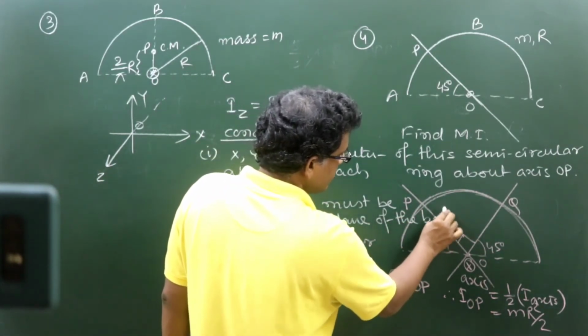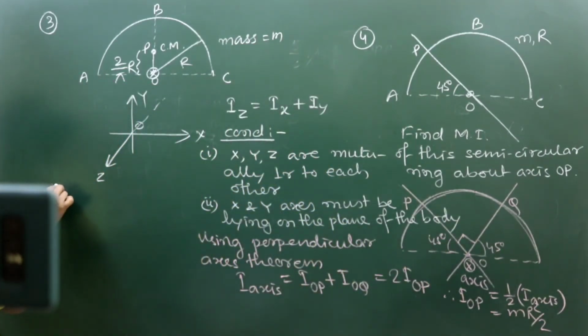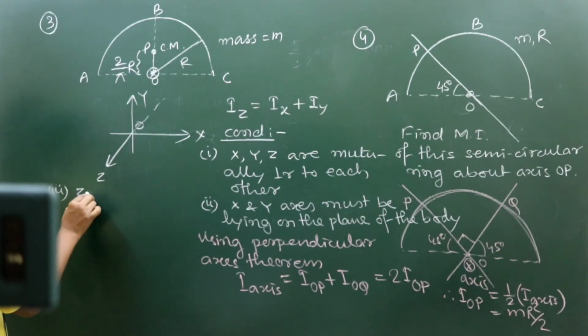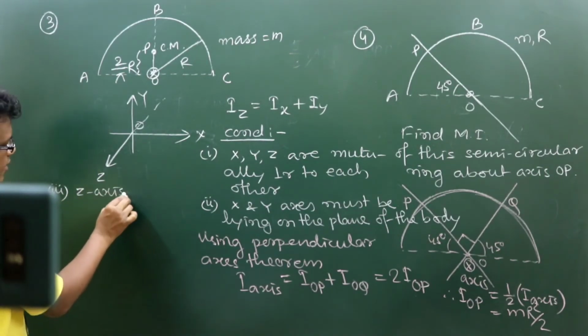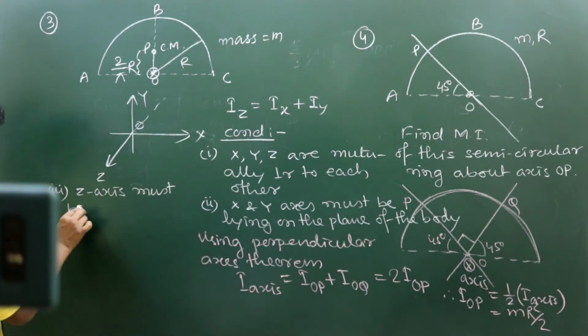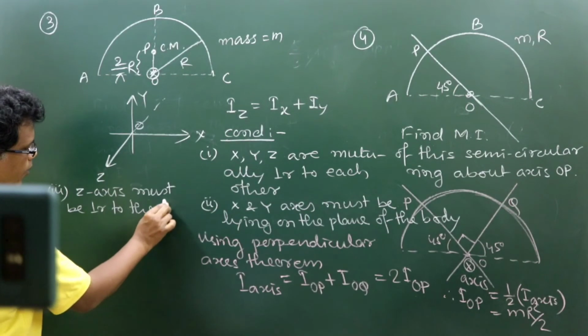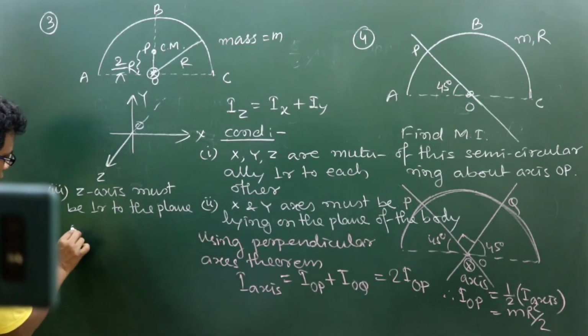Are you getting it? And the third point is that the z axis must be perpendicular to the plane of the body.